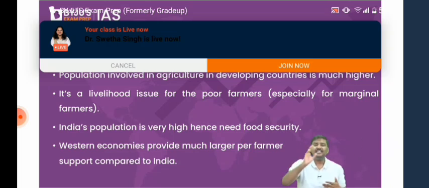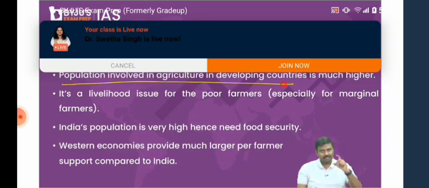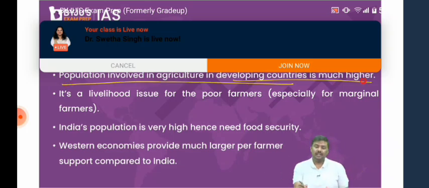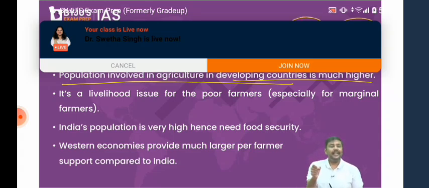USA says India subsidies are very high. India says, look at my methodology, these are very, very low. The population involved in the agriculture sector, especially in a developing country such as India, is very high. For example, around 49% of the working population in India is in the agriculture sector.